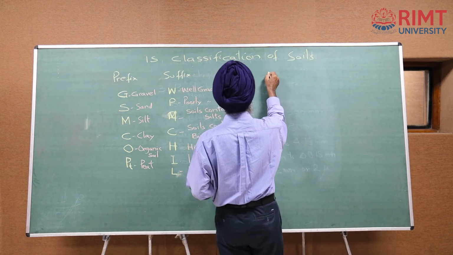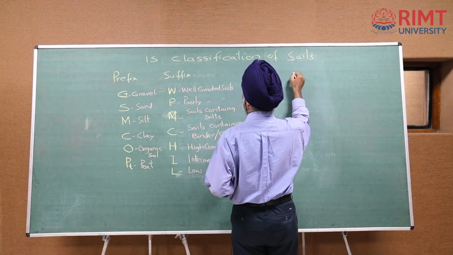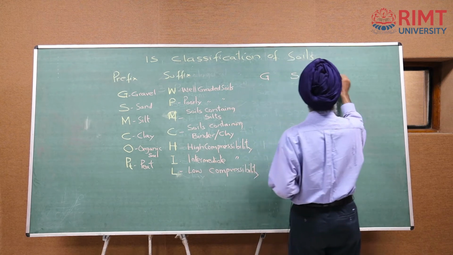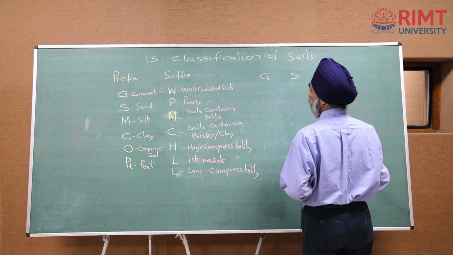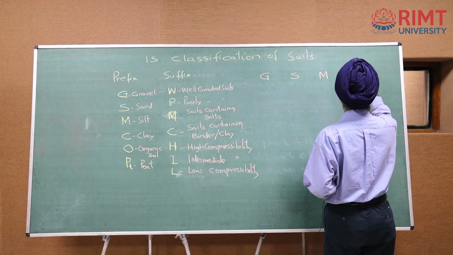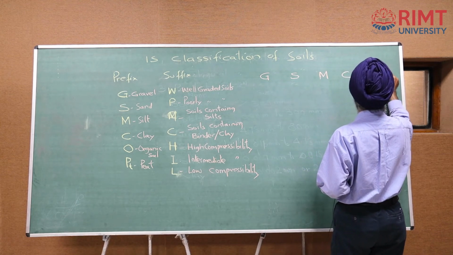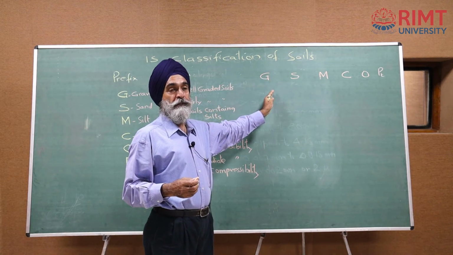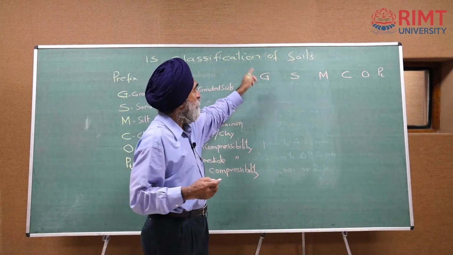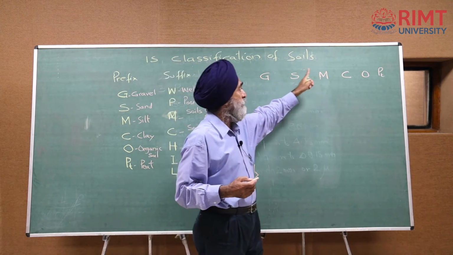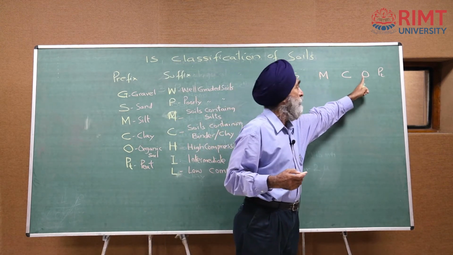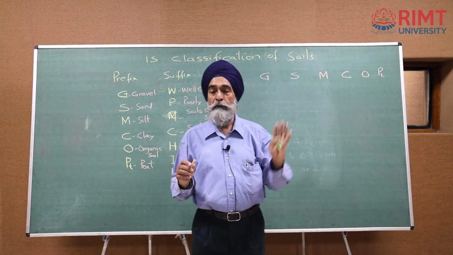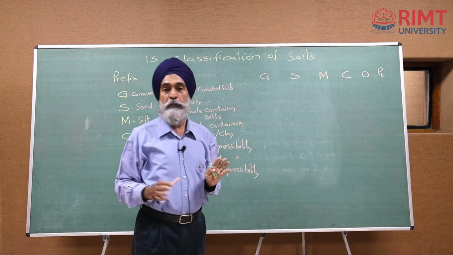First is G, S, M, C, O, peat. So, these are the prefixes which I have already written. This represents gravels, this represents sands, this represents silts, this represents clays, this is going to represent organic soil, this is peat. Okay. So, this is just for your remembrance.